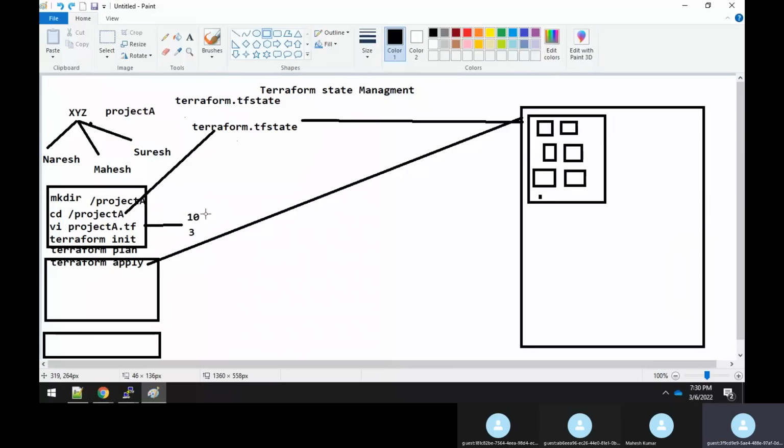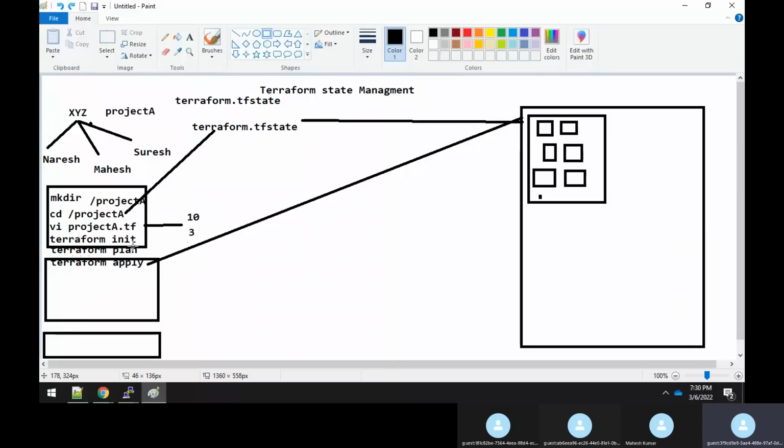That now for the first time when he created the 10 resources, fine. Now what happened? He has added 3 more resources into the same project.tf file, and then he is doing a Terraform apply. When applying, Terraform will check whether there is any file by name terraform.tf in the project A. Yes, it is there. But the user is asking, apart from the existing, for 3 more resources.